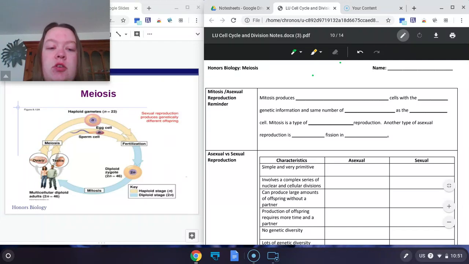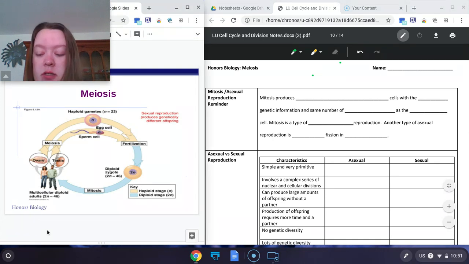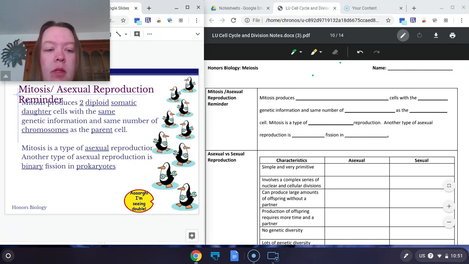Right, we're here today to talk all about meiosis, which is going to be the second type of division that we discuss. So just a little bit of a reminder on some of the vocab that we've talked about.